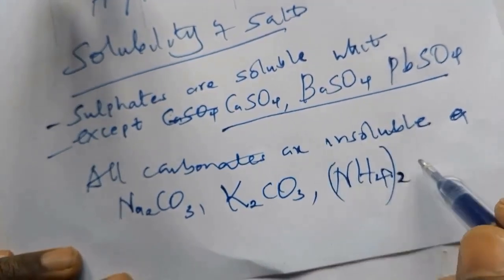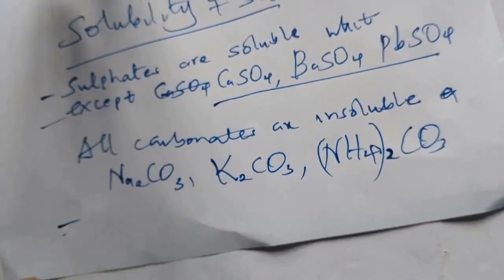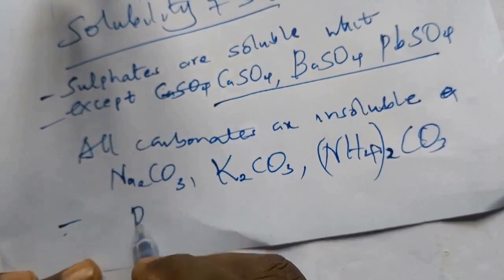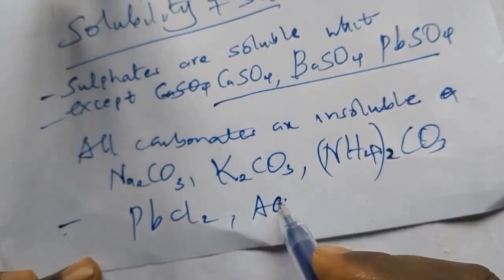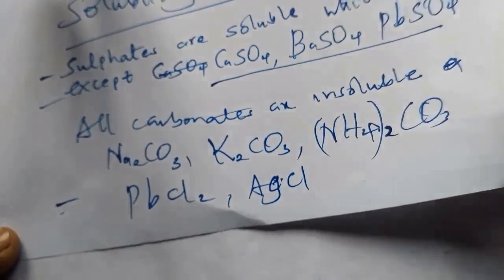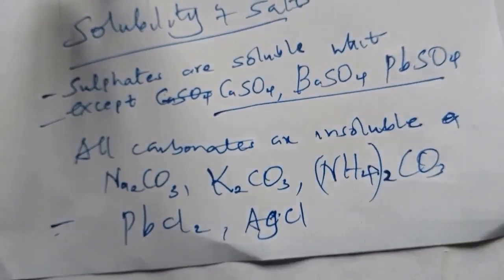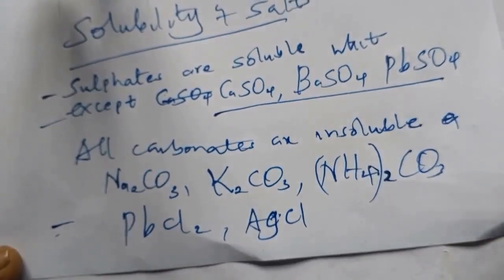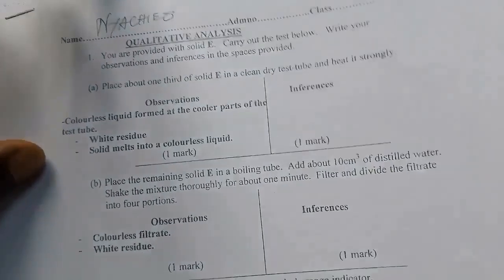Ammonium carbonate is soluble. So all chlorides are soluble except lead chloride and silver chloride. So this is the chemistry that you need to understand in Form 2 so that you can be able to do well in qualitative analysis in organic side. So let's jump into the questions that I want us to do today.